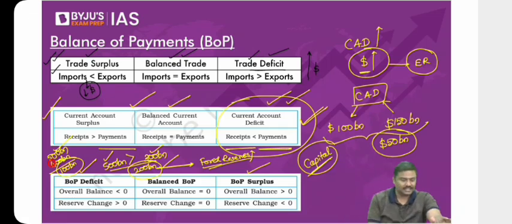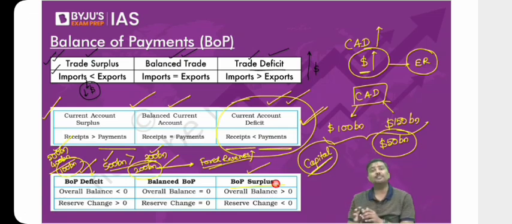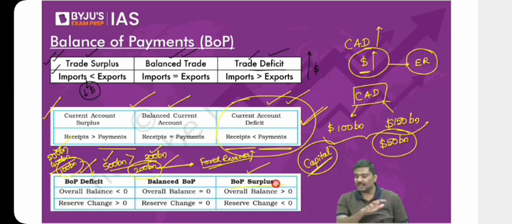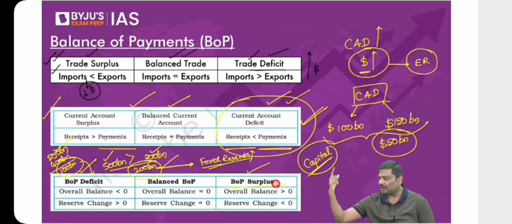I hope you understand. This is how balance of payment deficit, balance of payment surplus will actually work out in real time. Generally, in case of India, we end up experiencing BOP deficit. We have experienced BOP deficit also. We have experienced BOP surplus also. And so this is the basic idea of balance of payments. Any problem? Can I go to the next point now?